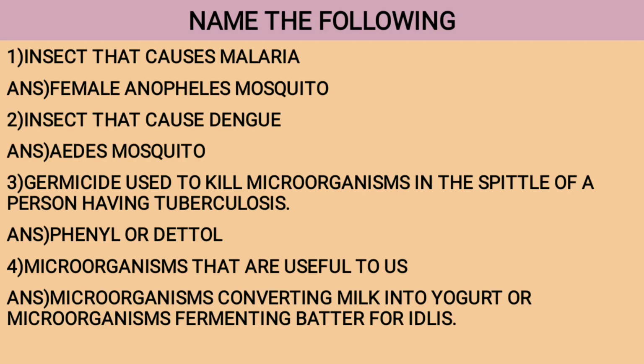Name the following. Number 1. Insect that causes malaria. Answer: Female Anopheles mosquito. Number 2. Insect that causes dengue. Answer: Aedes mosquito. Number 3. Germicide used to kill microorganisms in the spittle of a person having tuberculosis. Answer: Phenyl or Dettol.